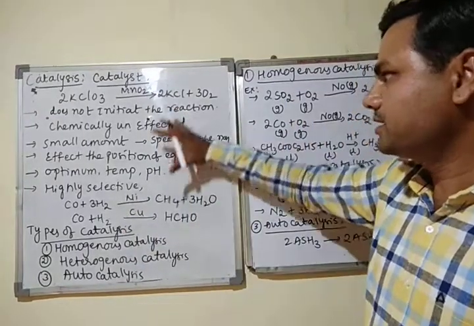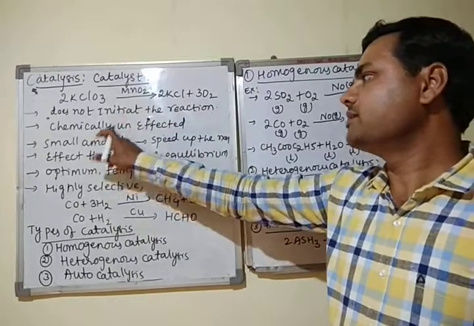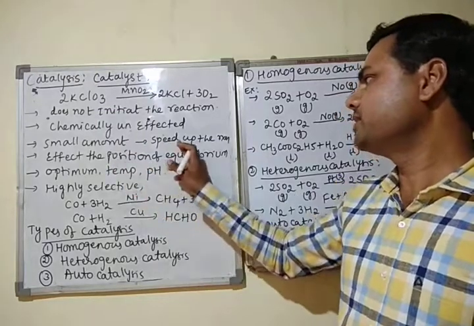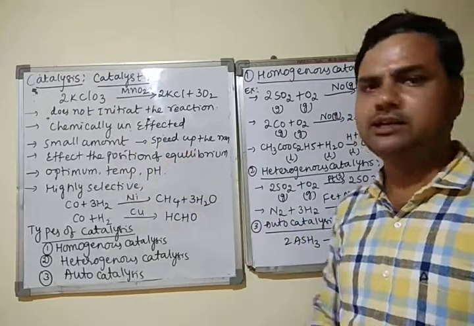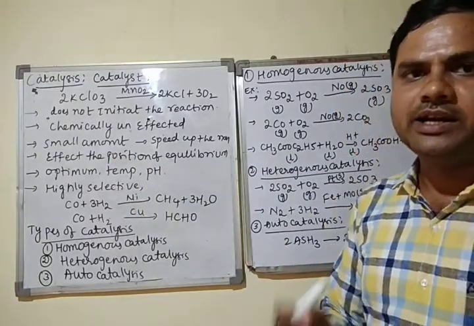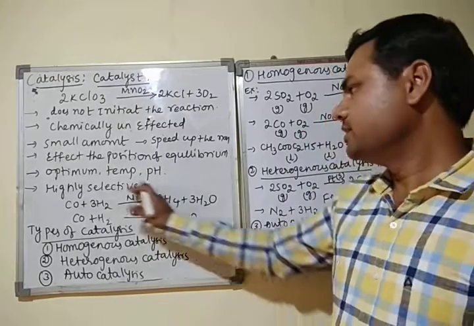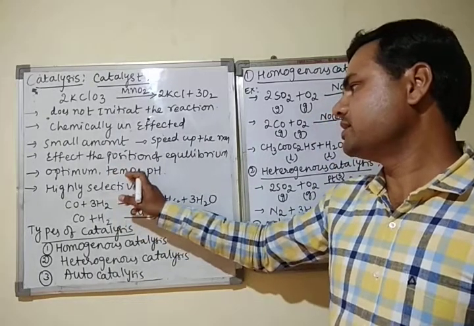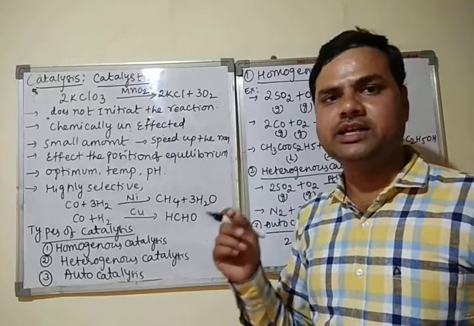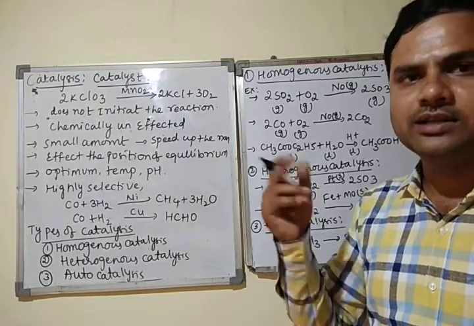These are the main characters of the catalyst. First, it does not initiate the reaction. Second, it is chemically unaffected during any chemical reaction. Third, a very small amount of catalyst increases the speed of the reaction. Next, the position of the equilibrium cannot be changed by the catalyst, but the reactant attains equilibrium fast with the help of a catalyst. The catalyst works at optimum temperature and optimum pH value. Catalysts are highly selective in nature, means one catalyst works on only one reaction, not on other reactions.